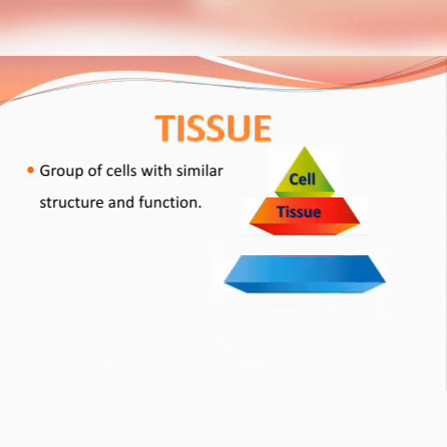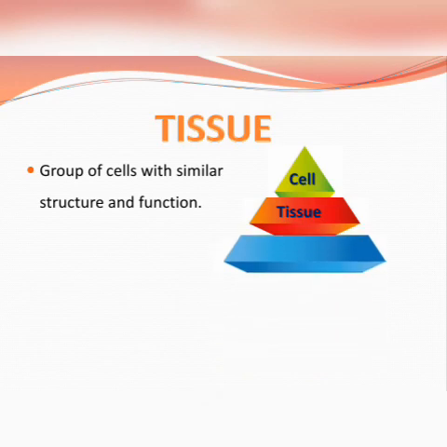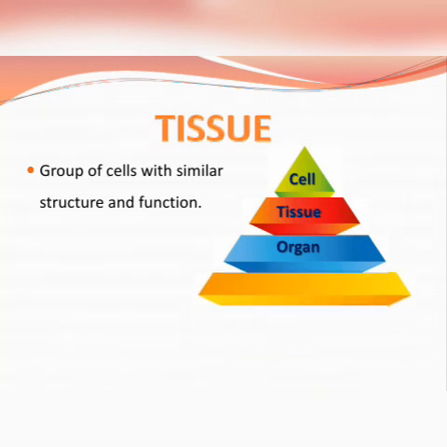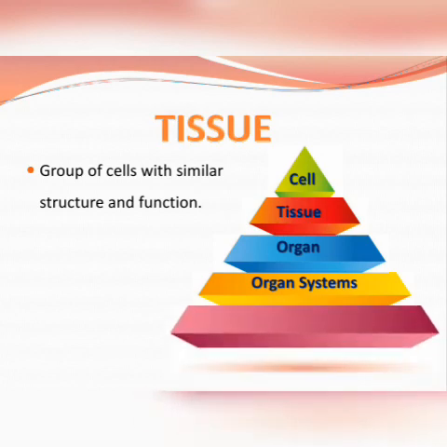Such tissues which perform similar type of function are grouped together to form organ. Such organs further group together, work together to form organ system, and many such different types of organ system group together to finally form the level of organism, a complete organism.